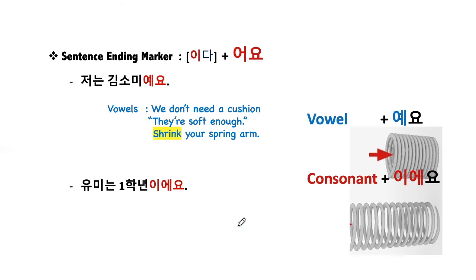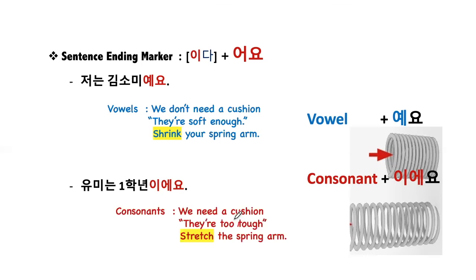On the contrary, when you have a consonant, we say that is a little bit tough. So we need some help from the spring arm. So stretch the spring arm like this. So 이에요 rather than 예요. Okay. So when you are confused with these two different forms, basically remember these two pictures.